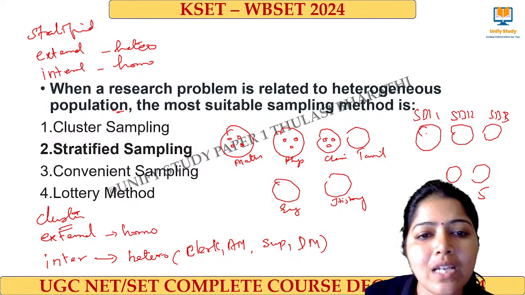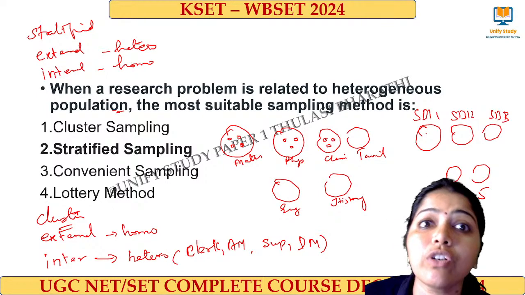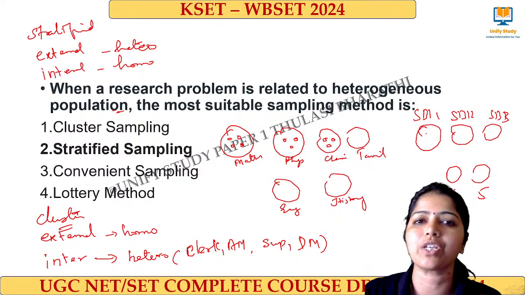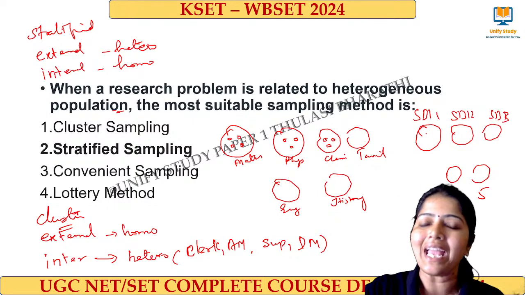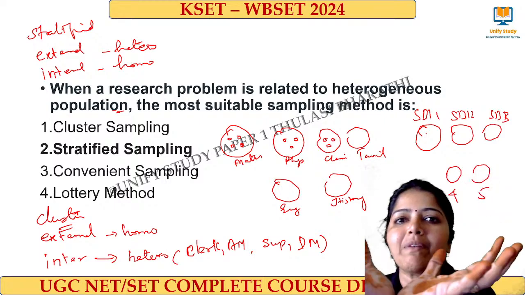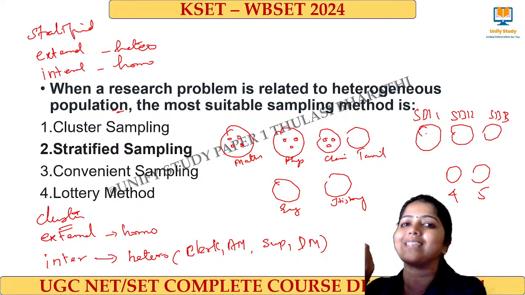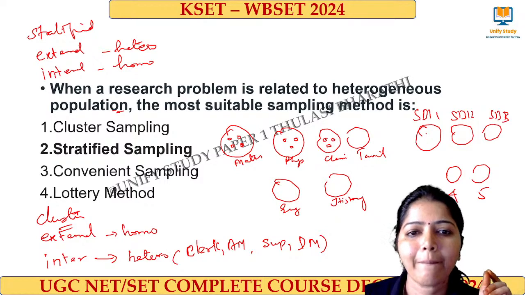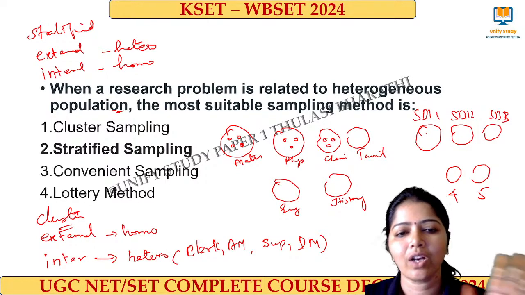Here the question is: when a research problem is related to a heterogeneous population, this population is heterogeneous. When you take the whole population, they have maths, physics, chemistry, Tamil, English, history. All department people will be there in the population. When I take a sample, I'll be taking like this. Am I clear? Right? Okay.